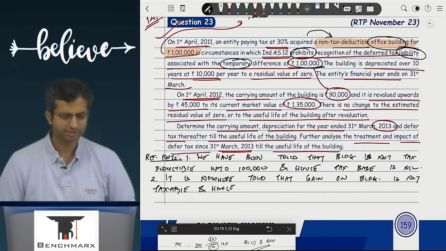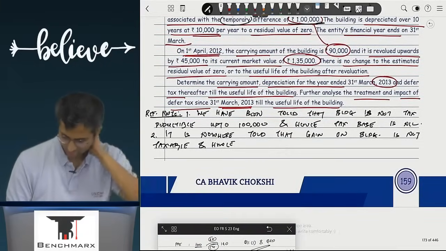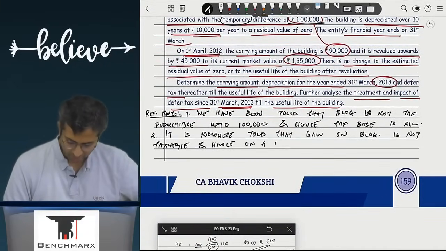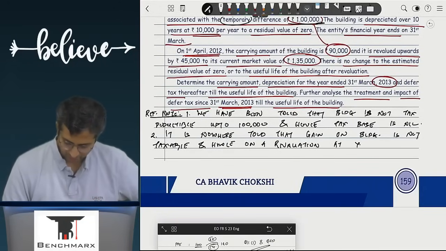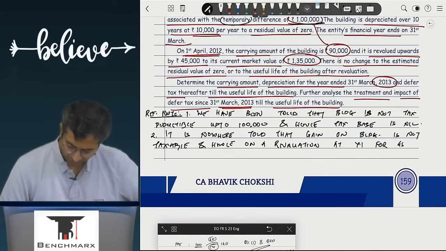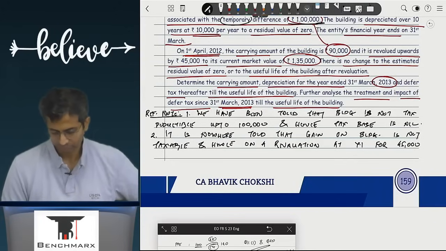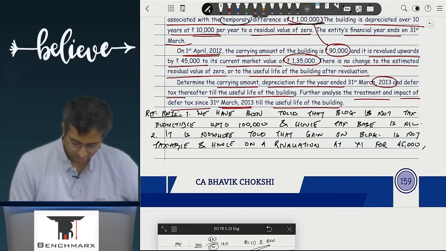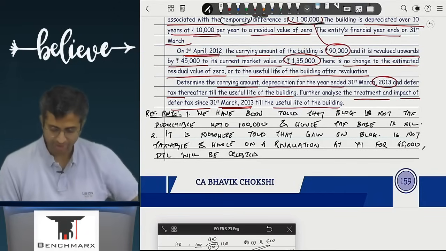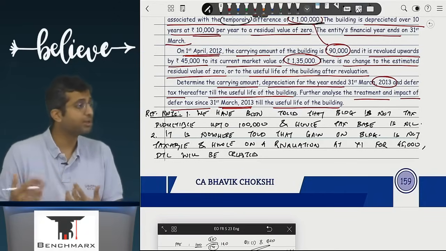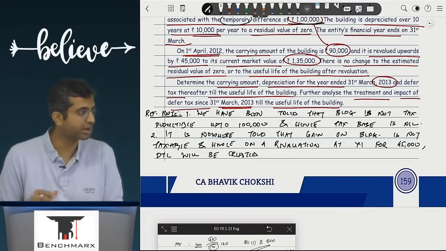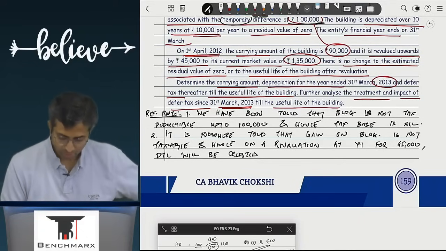And hence on a revaluation at year 1 for 45,000, DTL will be created. Here, the question is probably not asking you to pass the entries, but this DTL will be routed through the OCI because it is on revaluation. Revaluation would have gone through OCI. DTL will be created, full stop.